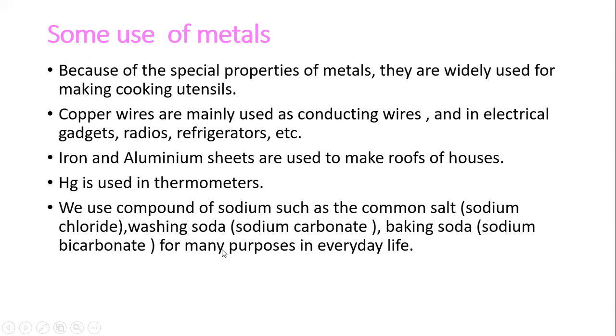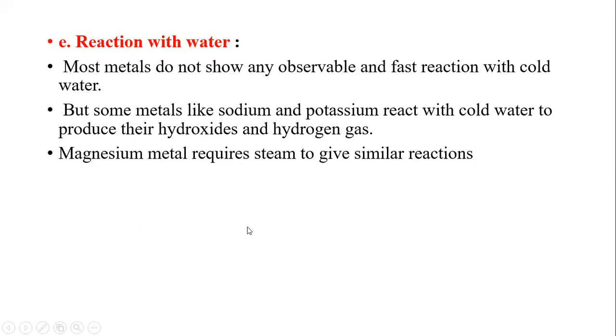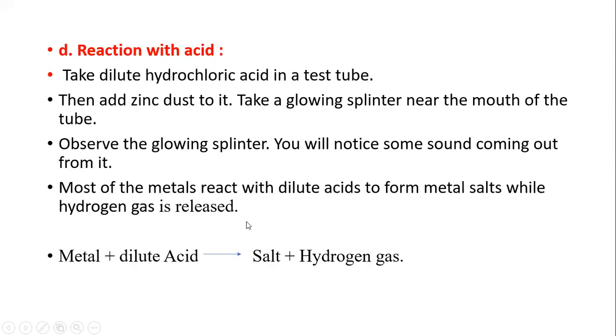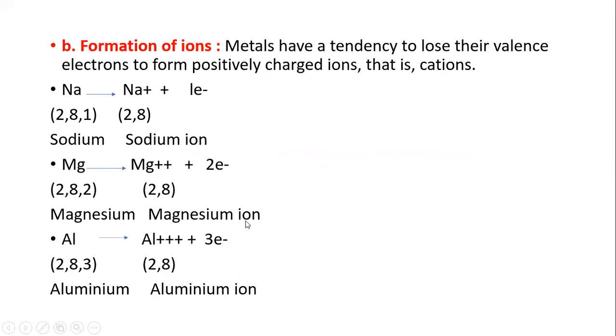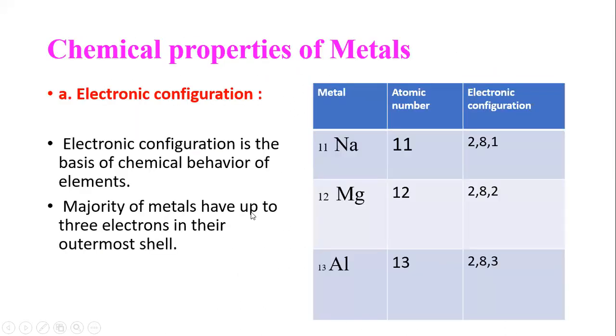So we have discussed the chemical properties according to water, acids, oxygen, and formation of ions and electron configuration. The electronic configuration we will discuss later. Firstly, understand the purpose of these chemical properties.